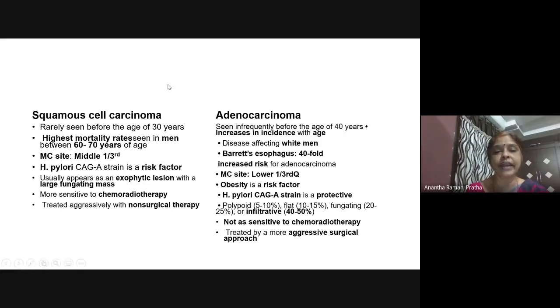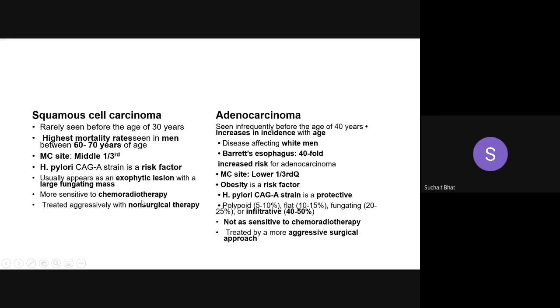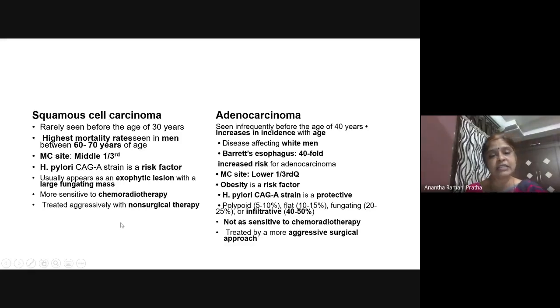Next, this is an exophytic lesion, fungating, that is a polypoidal fungating mass. Well, this can be polypoidal, fungating, infiltrative. So infiltrative is the type of carcinoma, while here it is fungating or polypoidal. So here squamous cell carcinoma mostly gets chemoradiotherapy. Since middle 1/3 is inaccessible, the first line of management is chemoradiotherapy, and it is also sensitive. First line of management for squamous cell carcinoma is always chemoradiation.